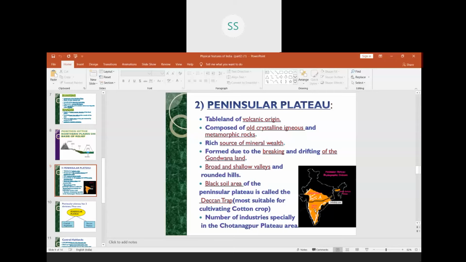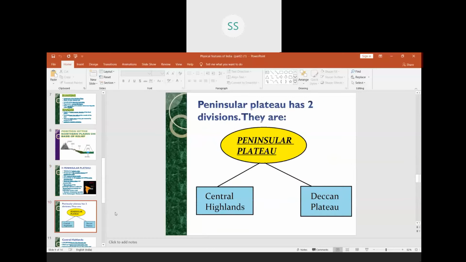Again I am repeating, there is river Narmada which is flowing from east to west. Above river Narmada we have the Central Highlands. Below river Narmada we have the Deccan Plateau, and this plateau also extends towards the eastern part in Meghalaya, where we have Garo, Khasi and Jaintia hills. So we proceed to the next slide, which is the division between the Central Highlands and Deccan Plateau. That is, our peninsular plateau is divided into two plateau regions, Central Highlands and Deccan Plateau.